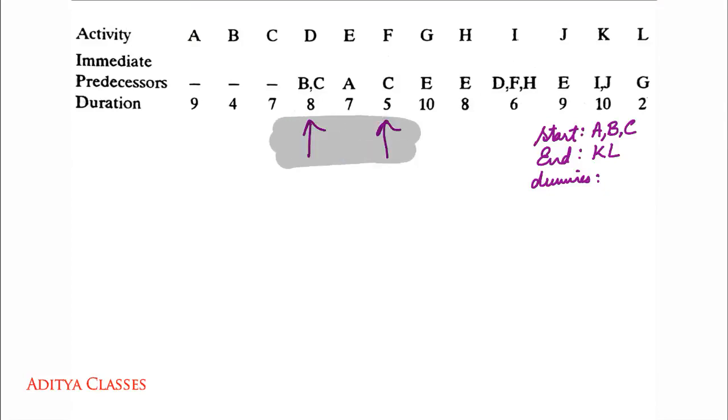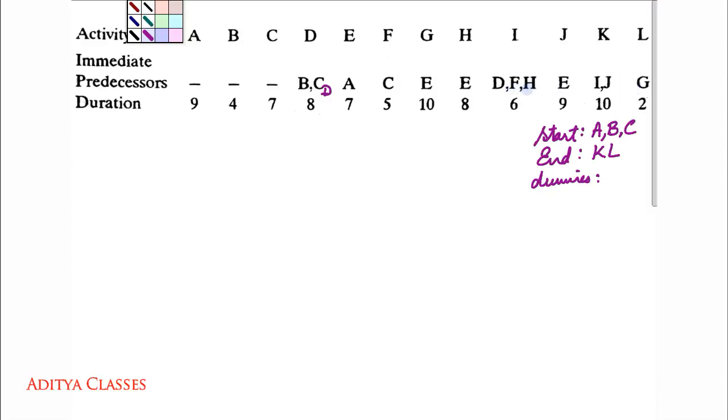So what do we do? I'll make a dummy of C. That will resolve my problem. Okay, so A done, B done, C done. D is only one instance. E is there at three places, but each time it is alone. F is alone at one spot only. G is at one spot only. H and everybody else is at one spot. G, H, I, J. So we'll have a dummy of C only. So now let us start with our network.